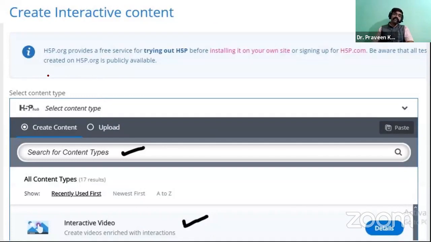So that is the content creation window. From here you can create your own content. You have to select what type of content you want.